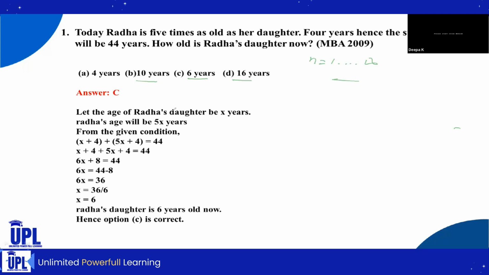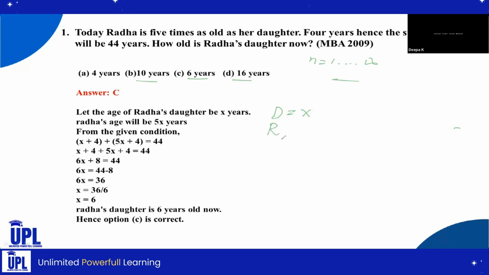Here, we don't know the current age of Radha's daughter. So that's why we have to assume Radha's daughter's age. I'm going to take the daughter's age as X years. Then Radha's age will be 5 times the daughter's age.